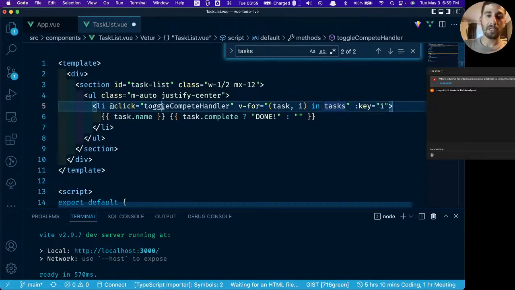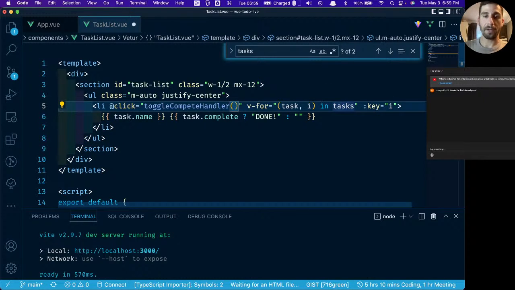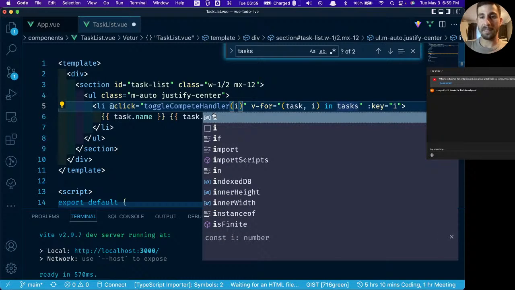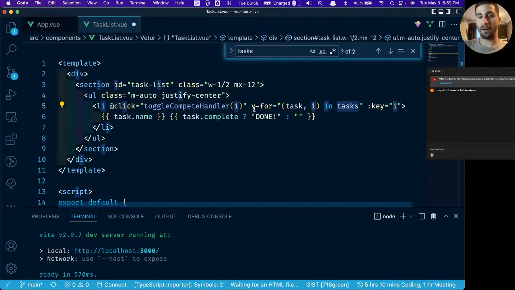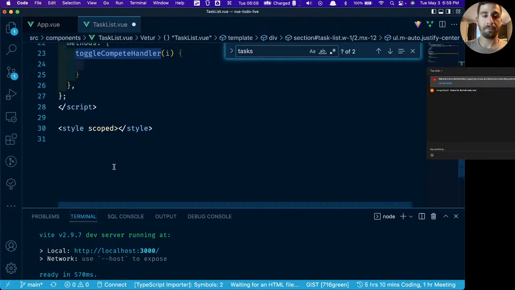So now, instead of just referencing the name here, we need to actually pass in the value. So when we click it, we're passing in this index. Even though it's declared after it, the at click is before the index is being instantiated, the framework knows how to handle it. So when we click on this list item now, if it's the first list item, it's going to call toggle complete handler while passing in the index of 0 to the method.